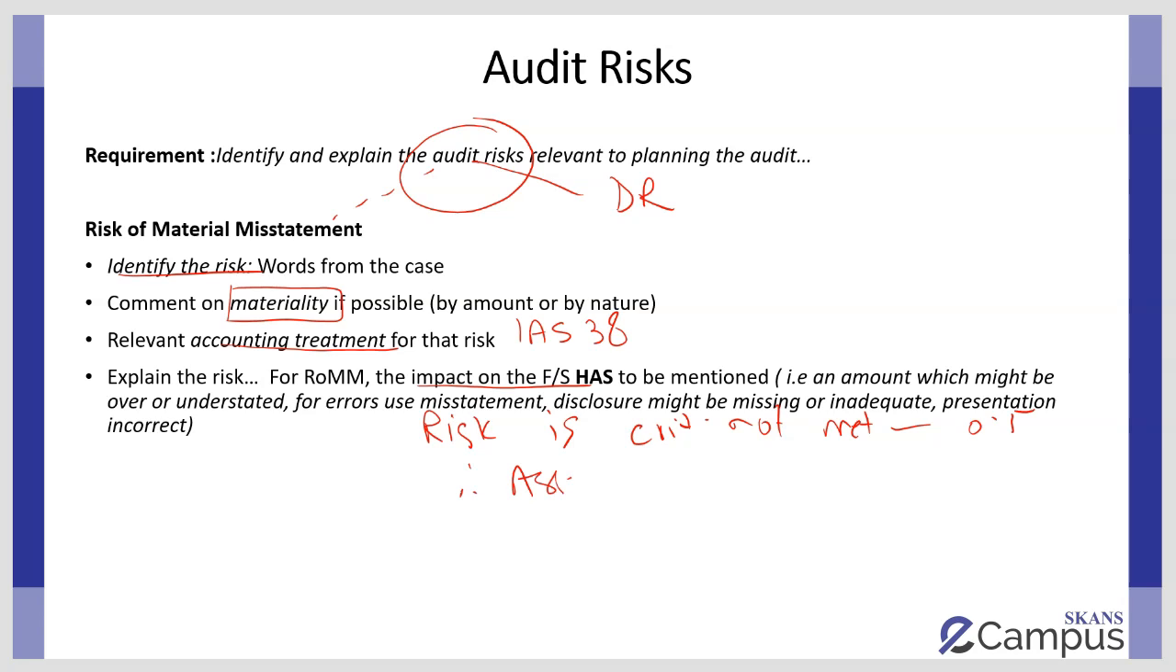Therefore, assets are overstated because I've incorrectly capitalized this. This is half a mark. And expenses understated. This is another half mark. So you lose out on very, very easy marks if you don't write your answers to risk in the format which is written over here. There's 1 mark for accounting treatment and 1 mark for comment on materiality.